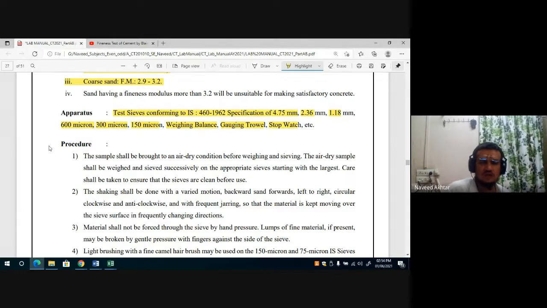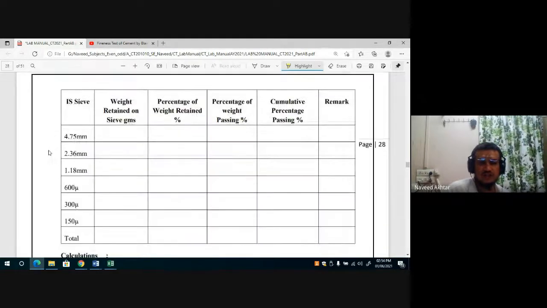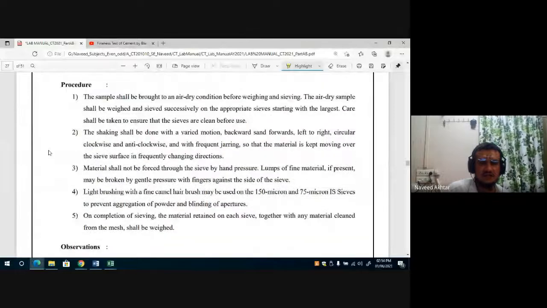So for the procedure, we will go for the video. We will see the video, and then we can find out the fineness modulus of the sand.